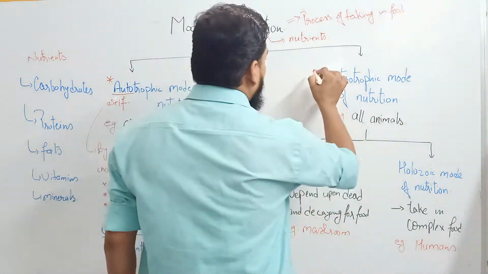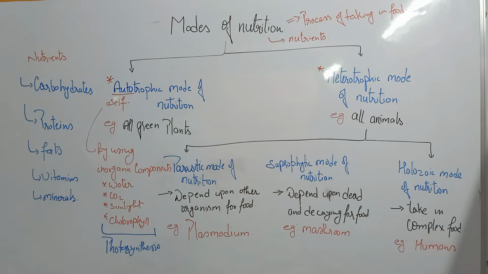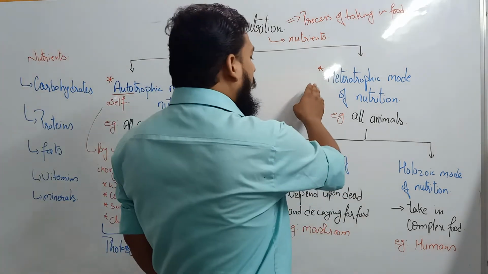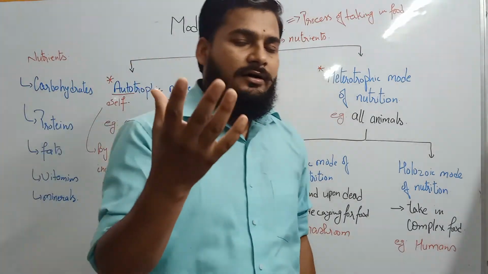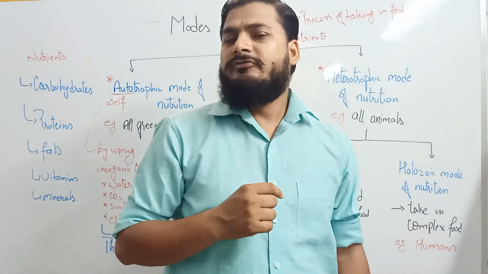Coming to the second one, the heterotrophic mode of nutrition. Obviously, in autotrophic mode of nutrition, we have seen the organism was producing its own food, and in heterotrophic mode of nutrition, the organism will not be able to produce its own food. Means these are organisms which depend upon some other organism, maybe a plant or some other animal, for their food and nutrition.